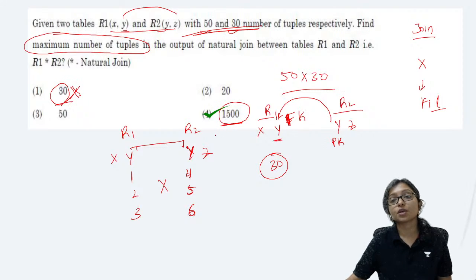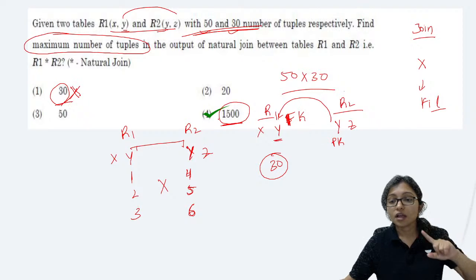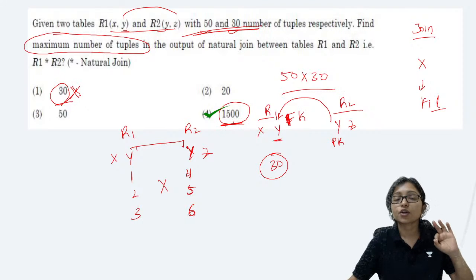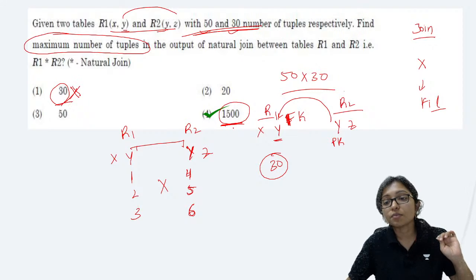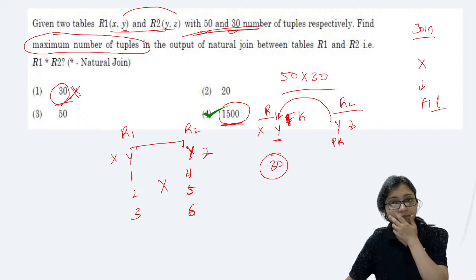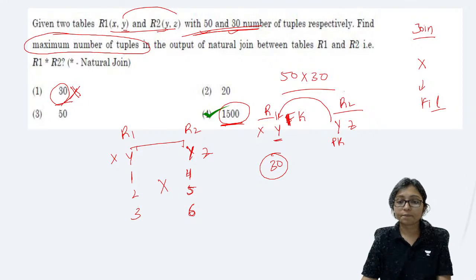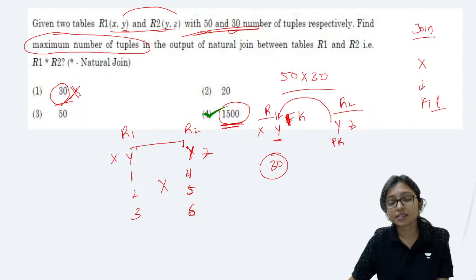As per the official answer key also, it was rectified. I remember that because it was a December 2019 question, and at that time it was a challenge, and I remember it in the final answer key. Conceptually also this is correct. If it asked for the minimum number of tuples, then the answer would be 30. Yes, minimum can be 30. Yes, I was thinking that, considering keys. Got it? Clear? The final answer key is this one only.